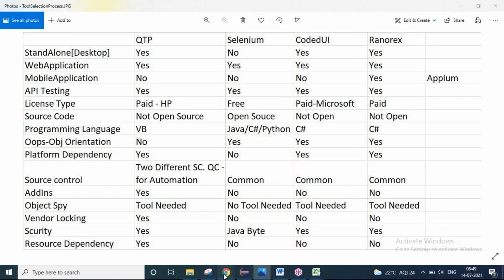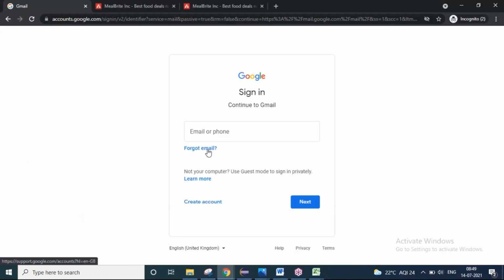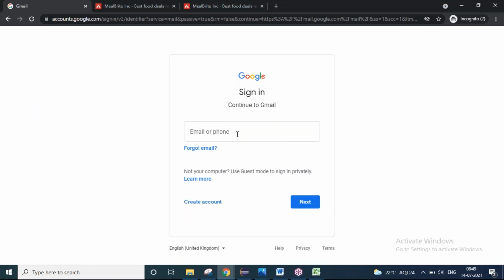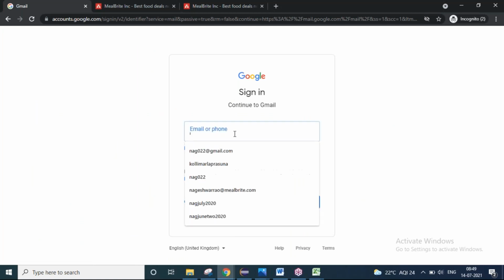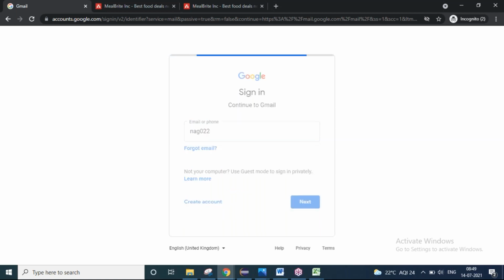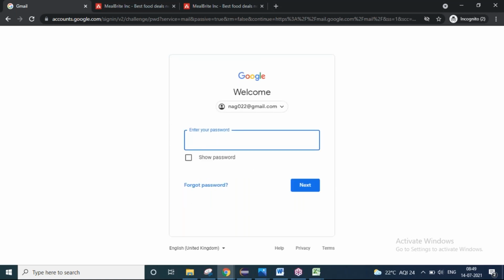Earlier, you as a human, you are doing, please follow me. You as a human, you are entering the username, you are clicking on the next button, you are doing everything. But now I would like to ask the tool to do all that stuff on behalf of me. See, I entered the username, click on the next button, right? Enter the password, click on the next button. I'm doing it manually, but it's a redundant process.